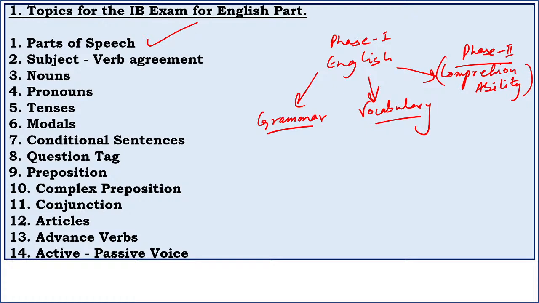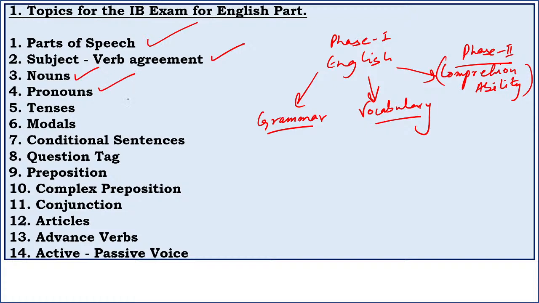So you should start with parts of speech, then subject verb agreement. Then you should look into nouns. Nouns are not very important, but yes, you should know what types of nouns there are, because unless you understand nouns and pronouns, you'll not be able to handle the proper questioning of subject verb agreement or articles or prepositions. So nouns you should look into.